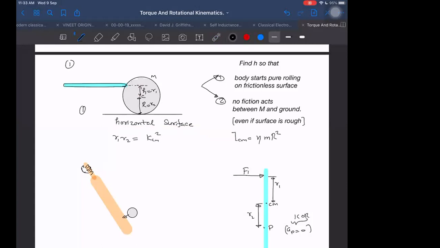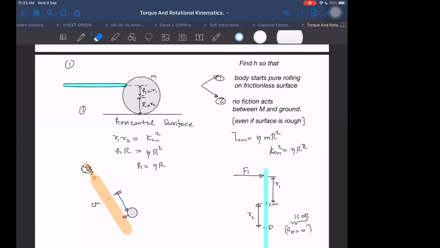If I do that, then KCM square is equal to eta into R square. Then I can put eta into R square is equal to H into R. So what is H coming out to be? Eta R.